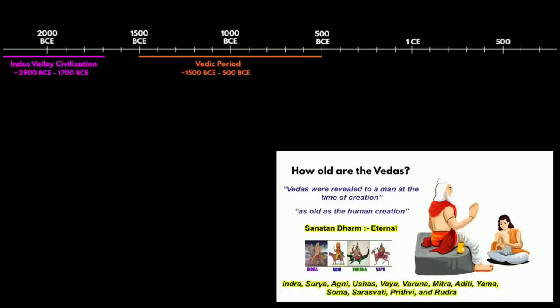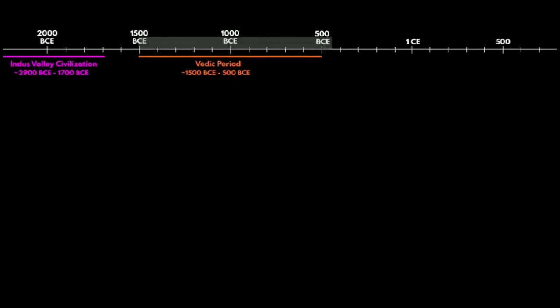By the way, Vedic people worshipped Vedic gods and goddesses. Some major deities of the Vedic period include Indra, Surya, Agni, Usha, Vayu, Varun, Mitra, Aditi, Yam, Som, Saraswati, Prithvi and Rudra. And by the way, Iron Age emerged during the Vedic period. As I've told you, the Indus Valley civilization was a Bronze Age society. That means the Vedic period covers both the end of the Bronze Age following the collapse of Harappan civilization and the beginning of the Iron Age.